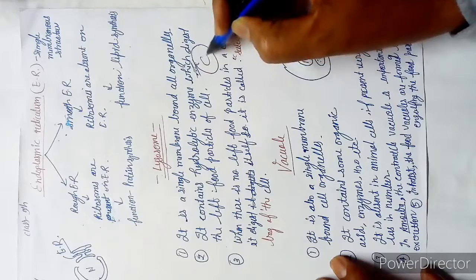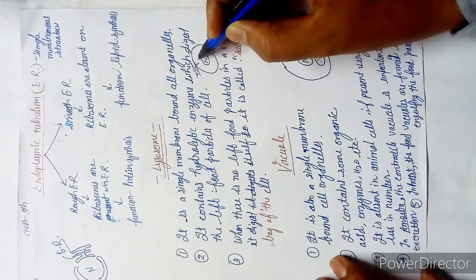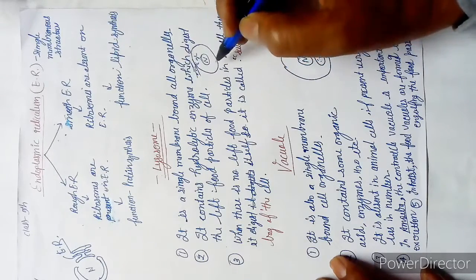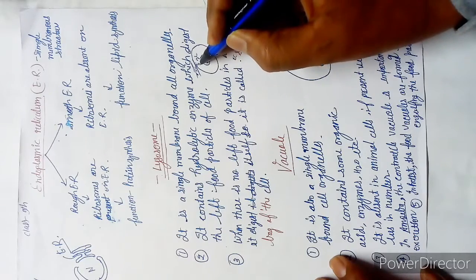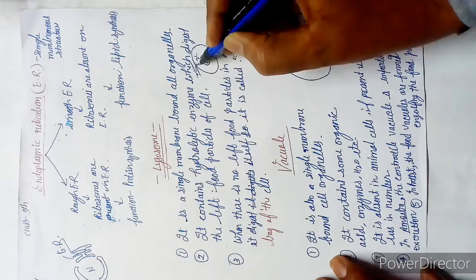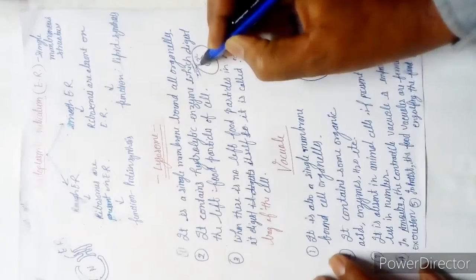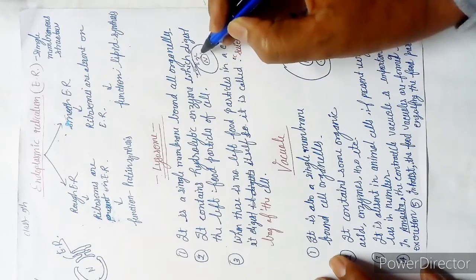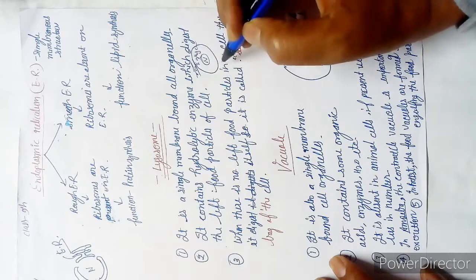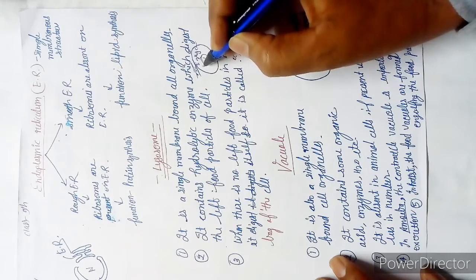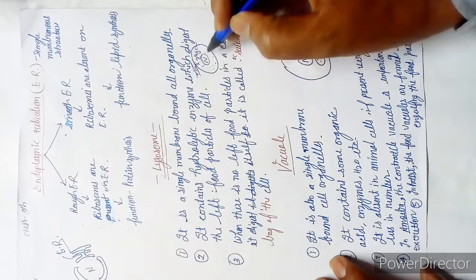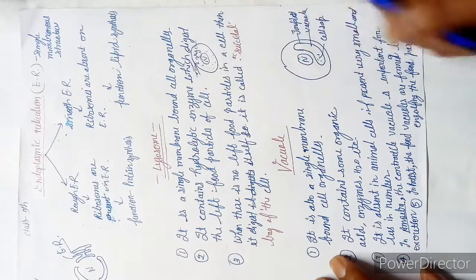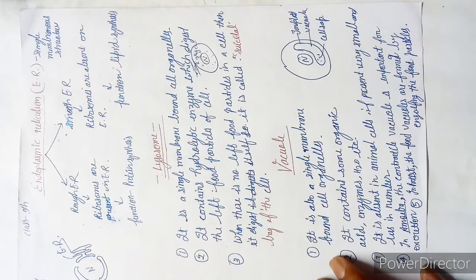and this is the nucleus. If this is the glucose molecule, fructose molecule, galactose molecule, they are digested by the process of glycolysis. If some of them are left and remain in the cytoplasm, they are going to harm the cell, so they have to be removed.